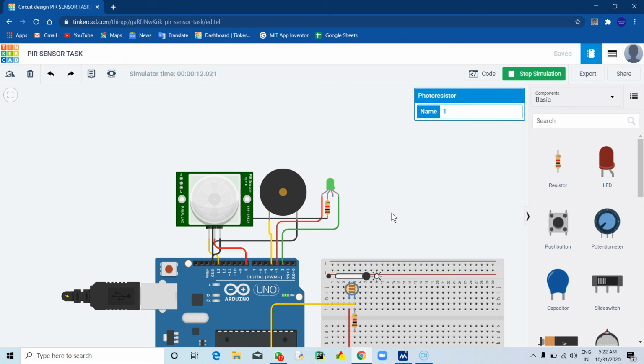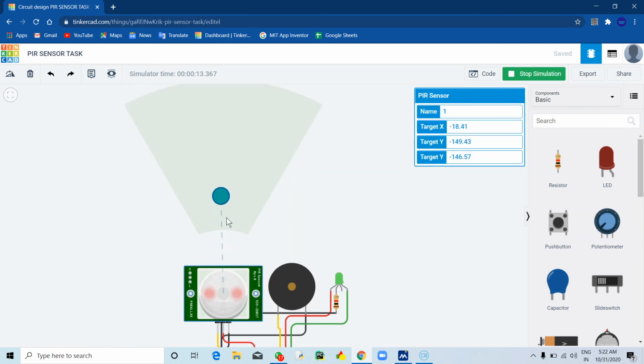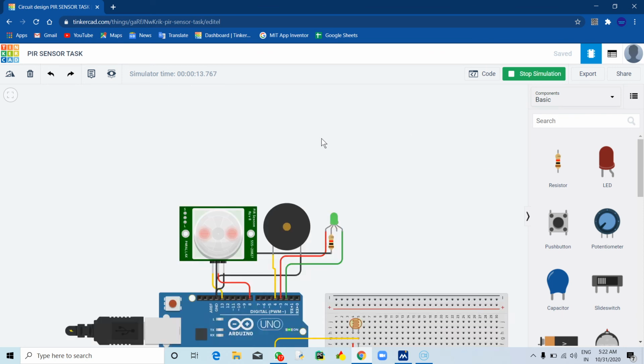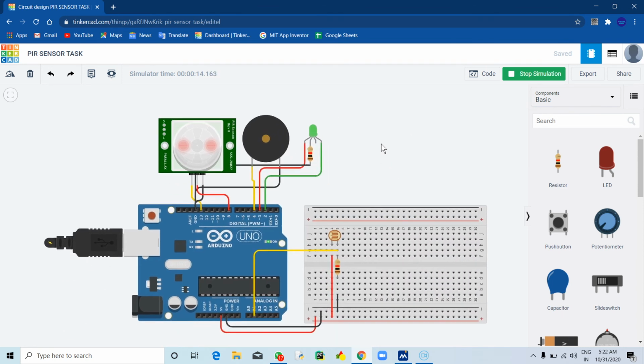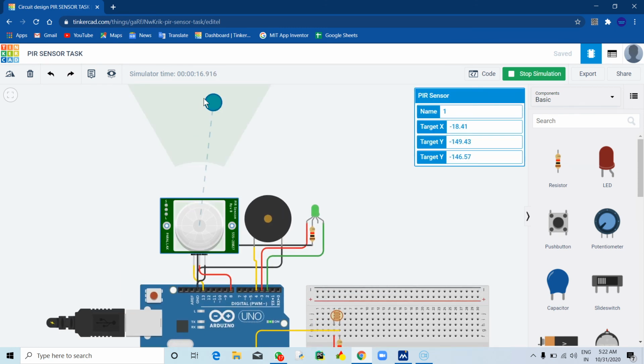Now it's daytime. Now if I make motion for as much time as I want, it will not work as it is day. And in the day many people are there, so it would again and again make a buzzer sound and the LED would turn red, so it would be a trouble for the people there. That's why it only works in the night time. See, again I have turned it to night time and it is working again.